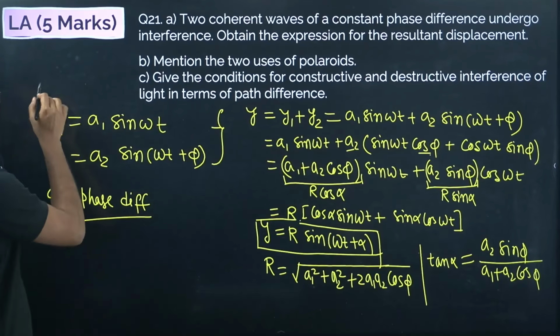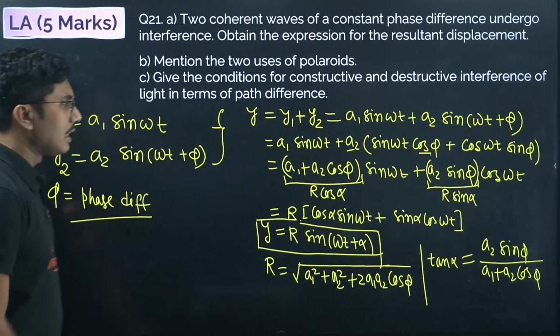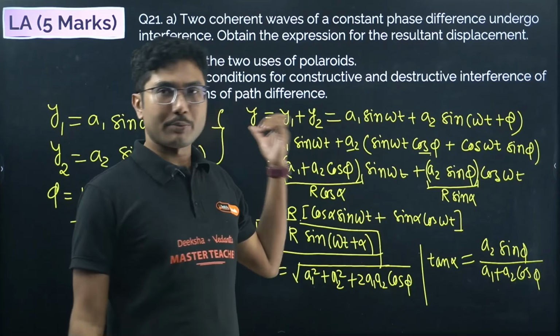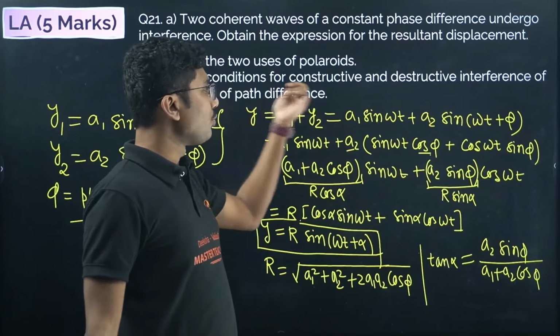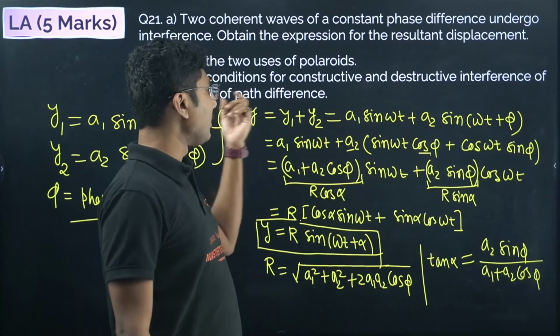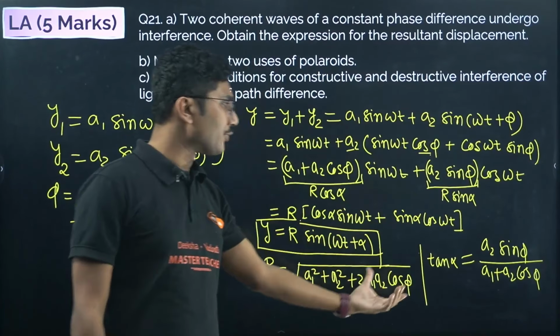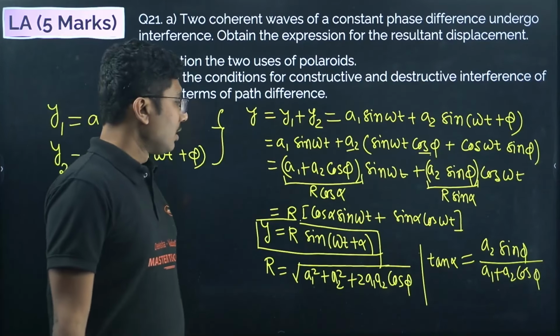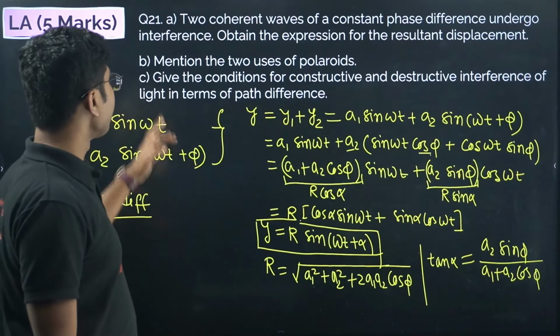First of all you have to write the equations of the given waves, and then using the superposition principle you have to write y equals y1 plus y2, and then you have to simplify this. Okay, right. Now let's move on to the next part.